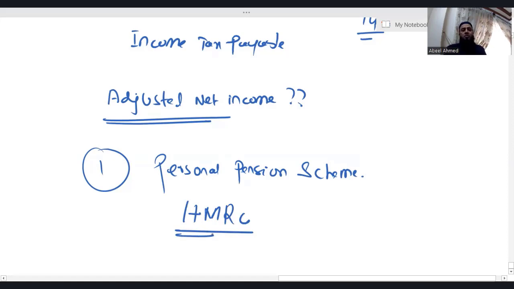if someone contributes to a personal pension scheme, whatever that individual contributes is treated as 80%, and logically, 20% is paid by HMRC. That's a benefit. Because you are contributing to the pension fund, whatever you contribute is 80%, and 20% someone else is contributing on your behalf. So for example, let's say you have contributed £100 into the pension scheme, but logically, £20 will be paid by HMRC.